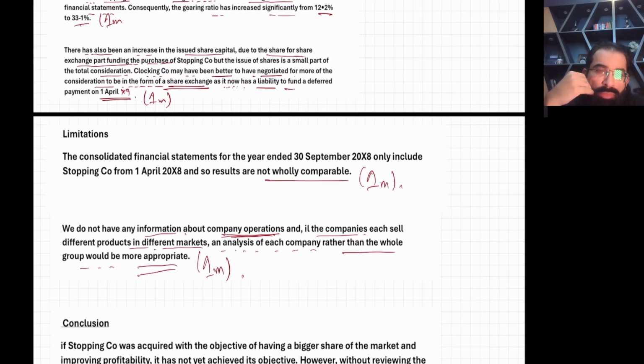Okay, so these are the limitations. You can also write more things, like about the PE ratio: they have not disclosed the PE ratio, that is, what is the confidence of investors in this company. Many other limitations you can also write, okay.